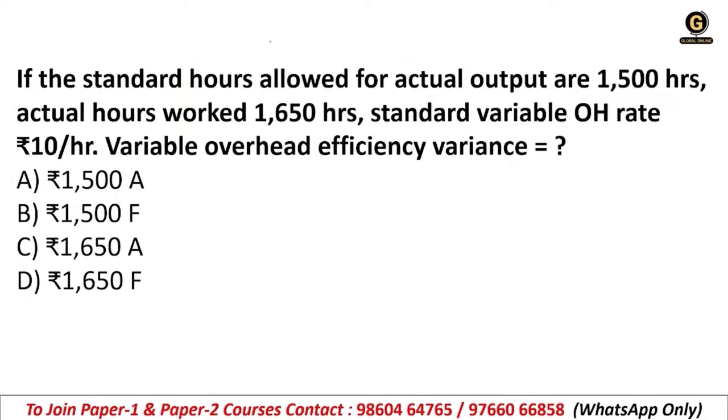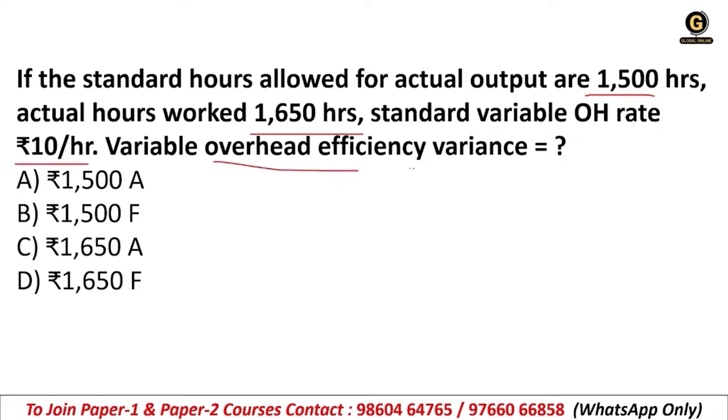If the standard hours allowed for actual output are 1,500 hours, actual hours worked 1,650, more than that, and standard variable overhead rate is rupees 10 per hour, what will be the variable overhead efficiency variance?